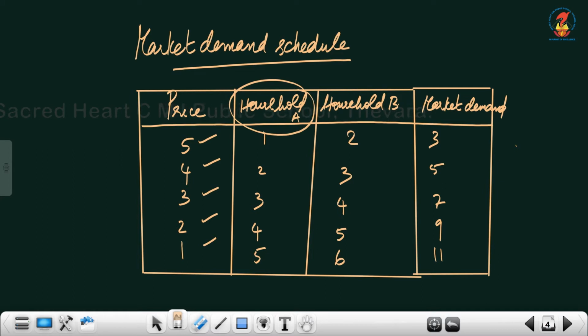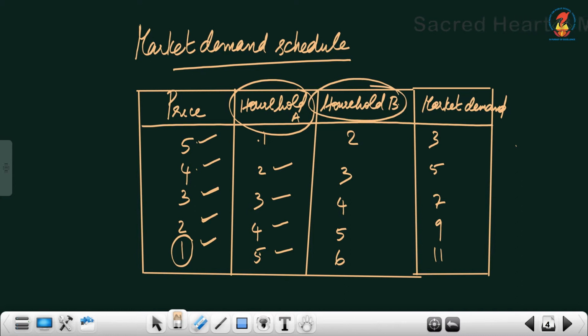Now, household A or consumer A is demanding 1 kilogram at rupees 5, 2 kilograms at rupees 4, 3 kilograms at rupees 3, 4 kilograms at rupees 2 and 5 kilograms at rupees 1. He is demanding more when the prices come down. Similarly, household B or consumer B is demanding 2 kilograms at rupees 5.